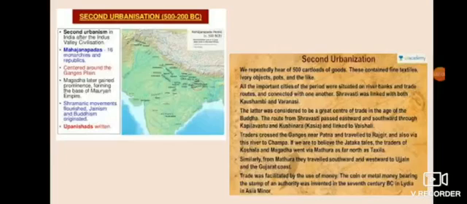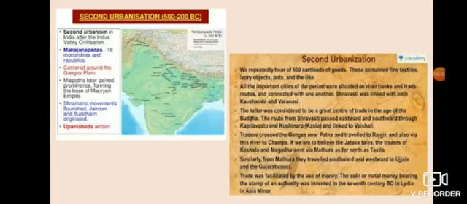And urbanization. The change of village to town or city life is called urbanization. The first urbanization had taken place during the Indus Valley civilization, while the increased pace of urbanization in the post-Mauryan phase is referred to as the second urbanization. Some of the towns that flourished during the post-Mauryan period were Rajgriha, Patliputra, Vaishali, Banaras, Mathura, Kaushambi, Ayodhya, and Kapilvastu.